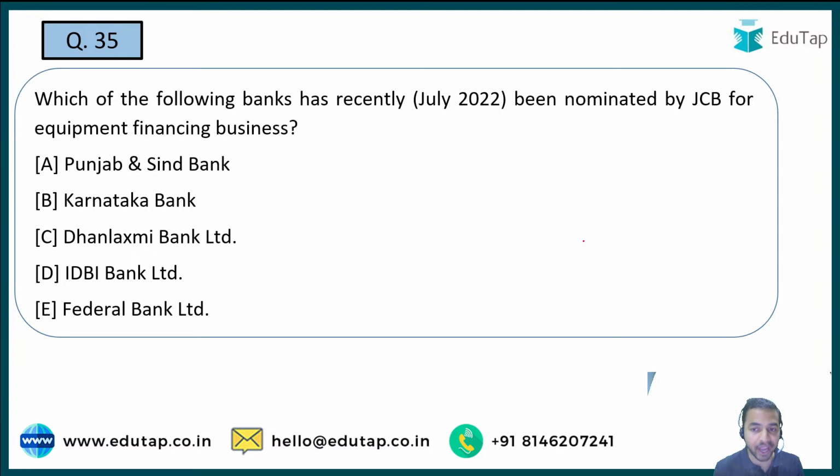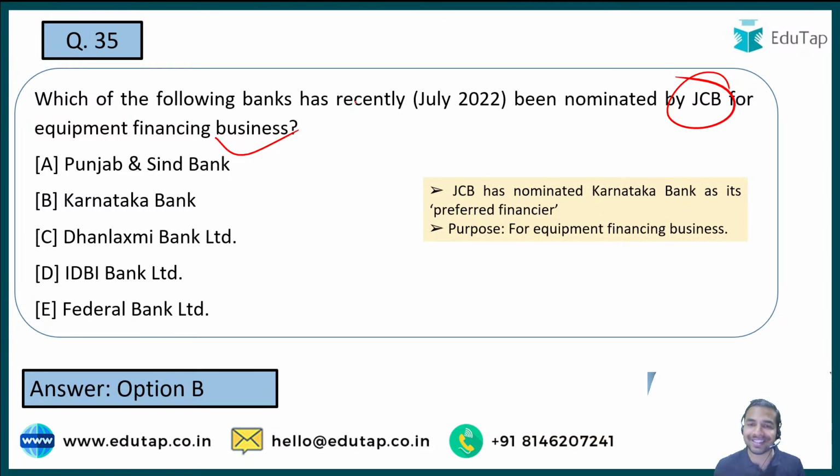Once again you are required to tell me the name of the Indian bank which has been nominated by JCB for equipment financing business. तो JCB ने अपने इक्विपमेंट फाइनेंसिंग बिजनेस के लिए एक बैंक के साथ MOU साइन किया है। What is the name of that bank? That you are required to tell me in the comment section. And guys, here the right answer to the question is option B, that is Karnataka Bank.